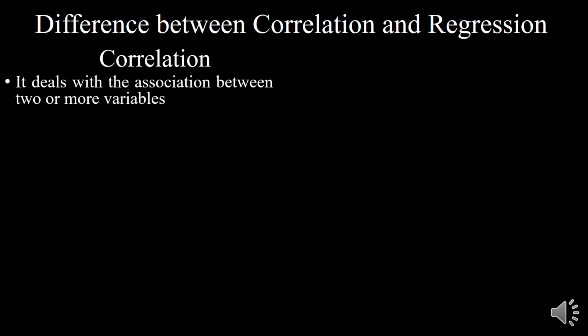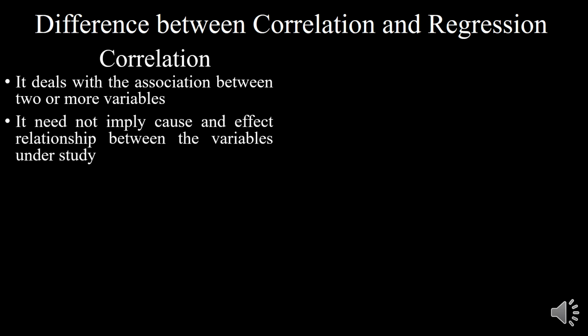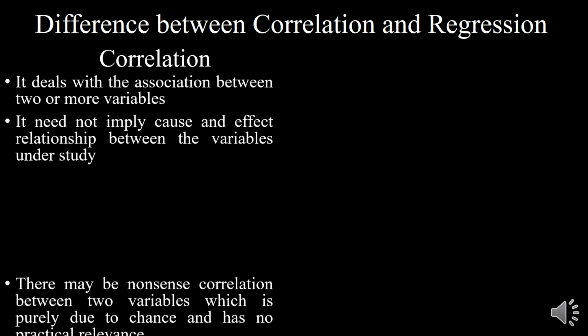Okay, correlation. The first point, it deals with the association between two or more variables. Second point is, it need not imply a cause and effect relationship between the variables under study. So this is not going to exactly tell you about the cause and effect relationship. You can't find out which one is cause and which one is effect with the help of the correlation coefficient.